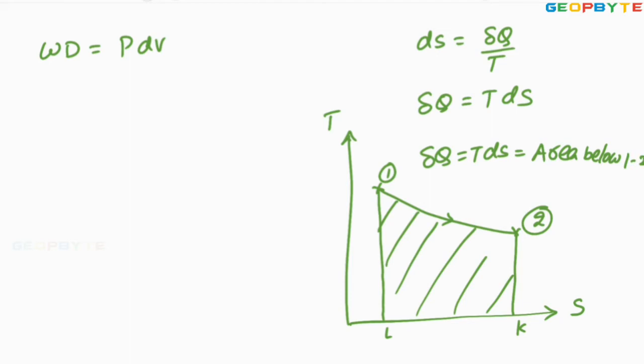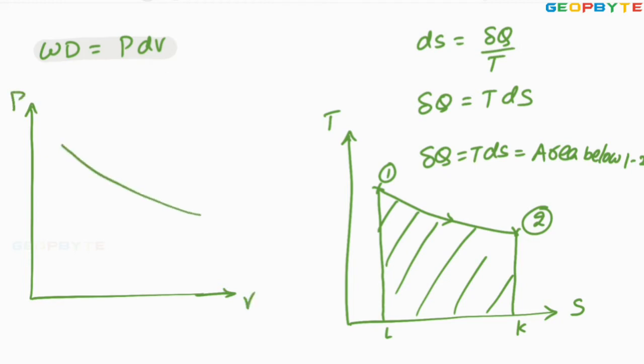But if you take the work done formula, work done equals PdV. Since work done equals PdV, let us take the pressure versus volume coordinate system. If I project a curve like this, 1 to 2, since work done equals PdV, the area below that curve is equal to work done.